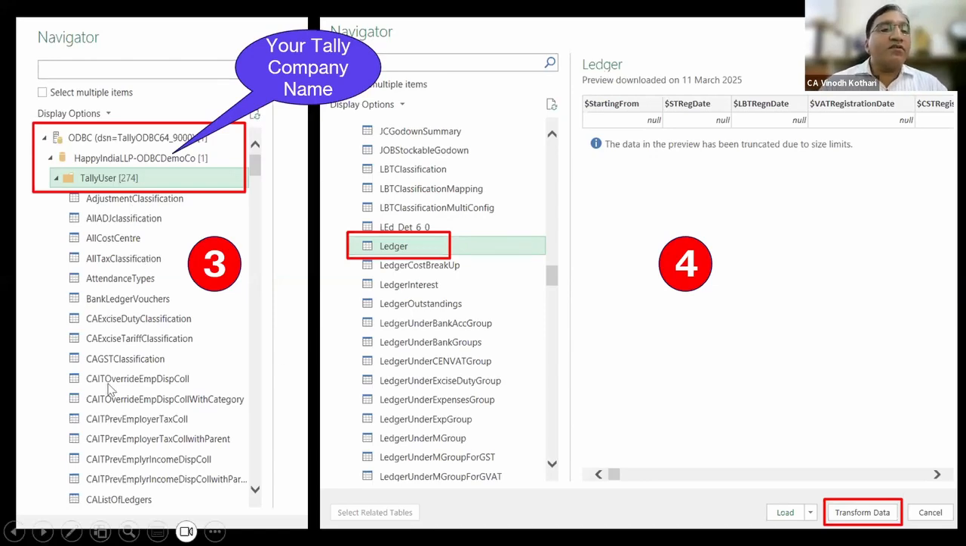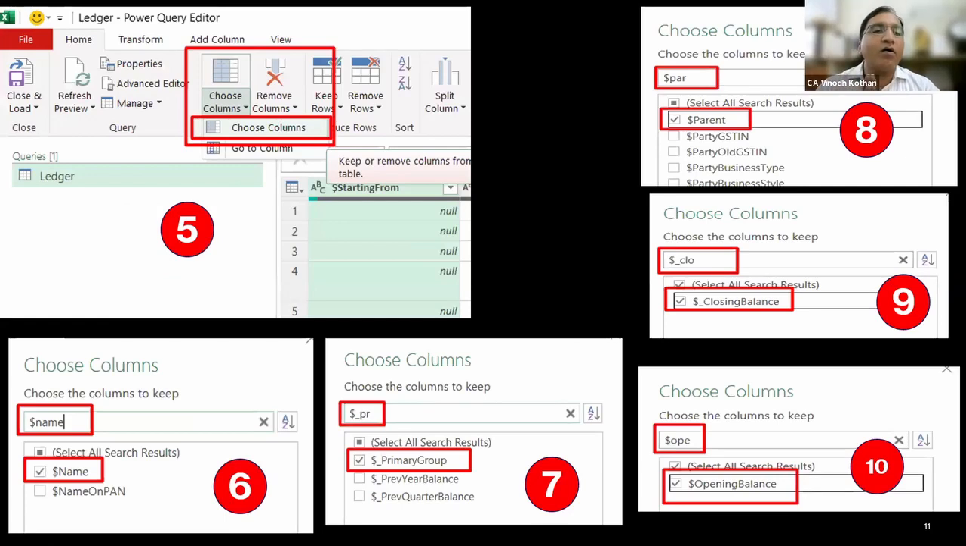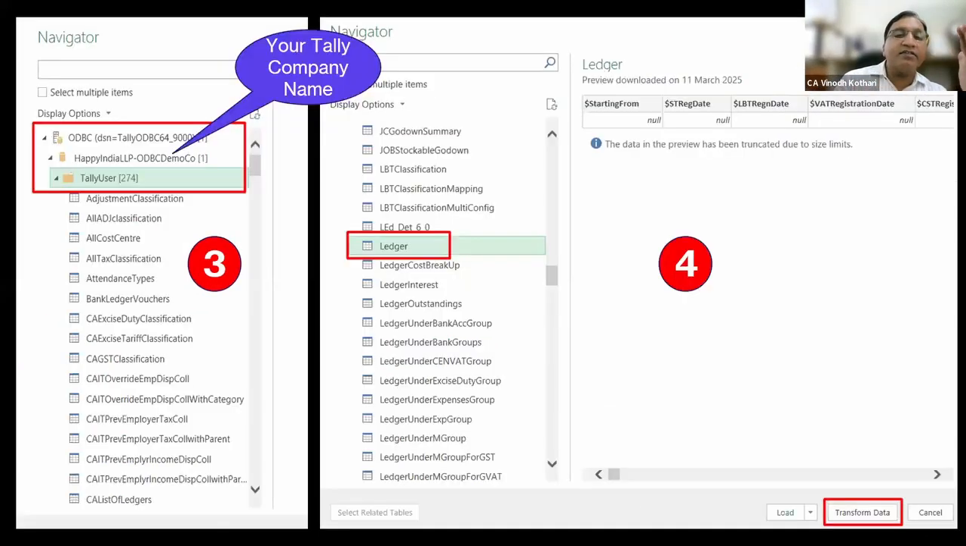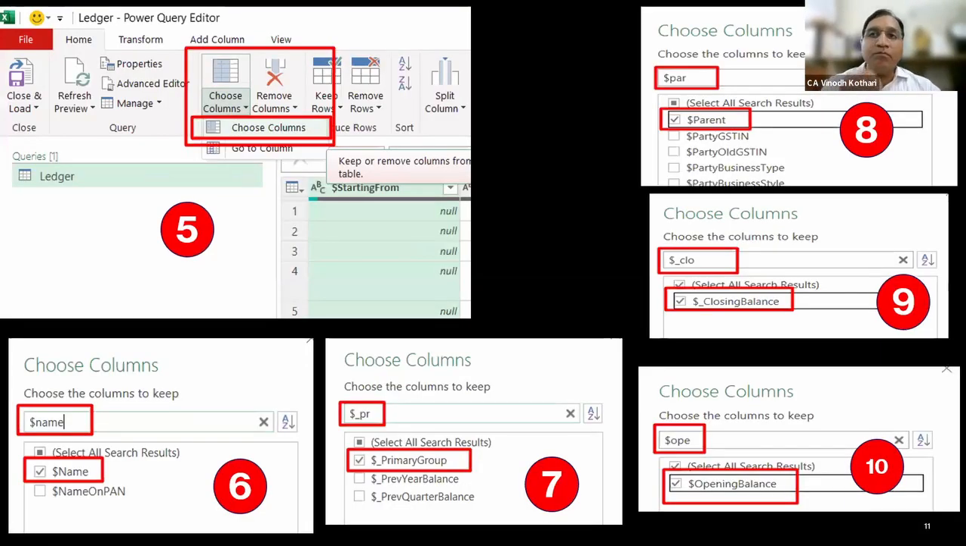So in this, we have to search for a database called ledger. I have mapped it for your easy identification. Once you select this, just select transform data. Once you select transform data, this ledger table will be transformed and imported into Power Query.